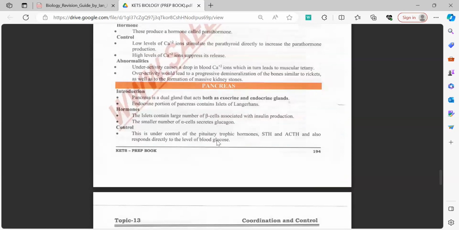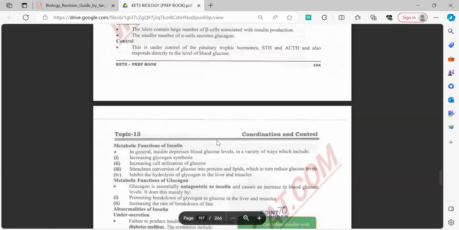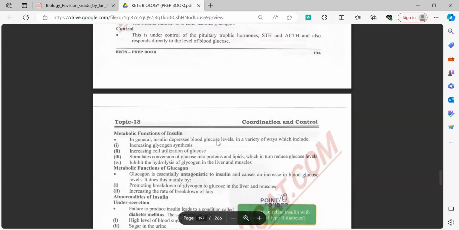Now we'll be covering the pancreas, the most important organ of endocrinology. Now, we need to know that the most important hormone which the pancreas releases is insulin. Now, insulin is an anabolic hormone. What do I mean by anabolic? Anabolic is something which tries to make things. So naturally, insulin will try to make molecules. It will increase the synthesis of glycogen. Similarly, it will increase lipogenesis, and similarly it will be reducing catabolism. Catabolism is the breakdown of things. So insulin basically helps in the deposition of nutrients in the body.